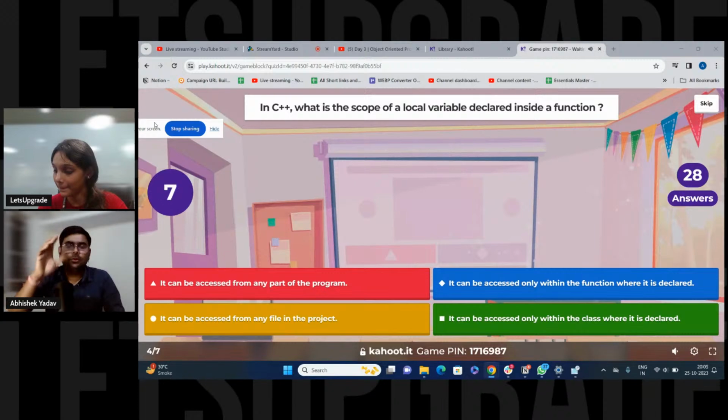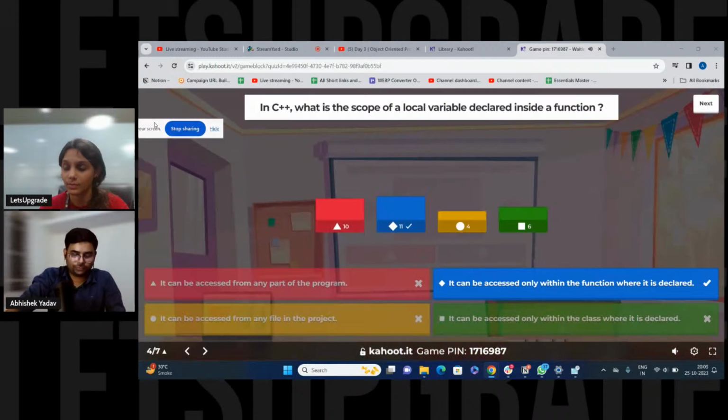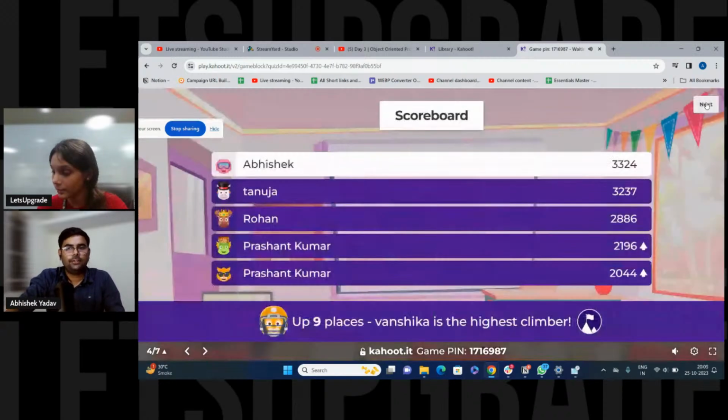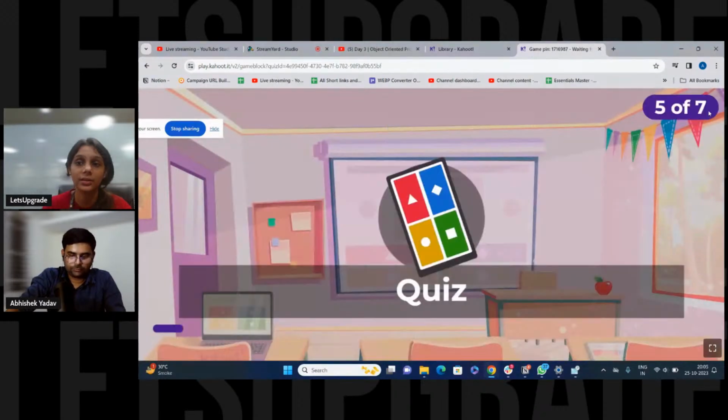And Adam, please try to read the options also, because on some screens it is lagging. Yes, you can read the options so that it is easy for everyone to mark the correct answer. There might be a net issue from my side.